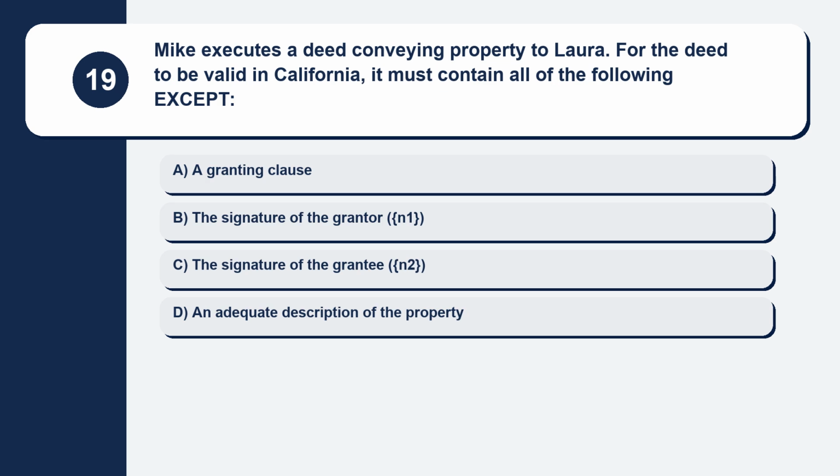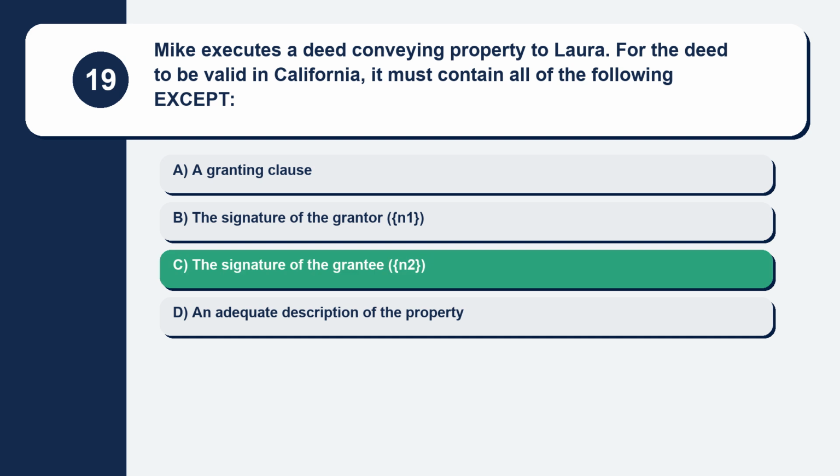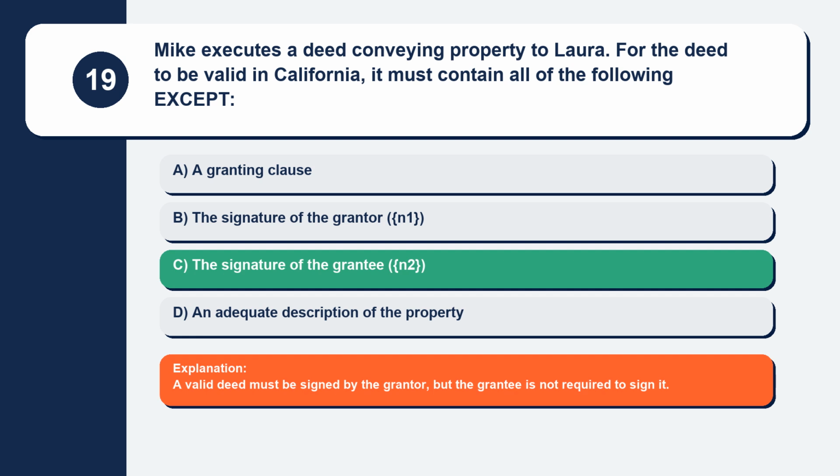Question 19. Mike executes a deed conveying property to Laura. For the deed to be valid in California, it must contain all of the following except. Here are your options. Option A, a granting clause. Option B, the signature of the grantor. Option C, the signature of the grantee. Option D, an adequate description of the property. The correct answer is option C, the signature of the grantee. Explanation. A valid deed must be signed by the grantor, but the grantee is not required to sign it.